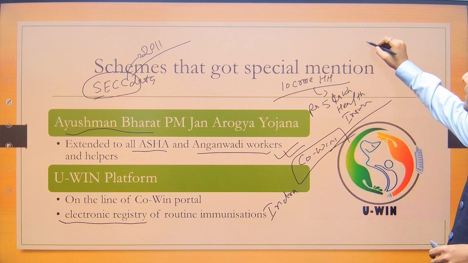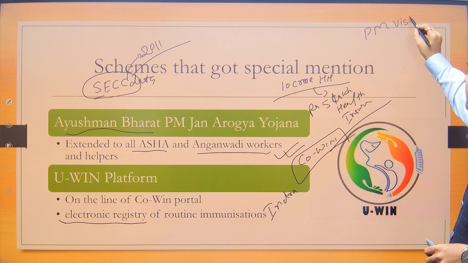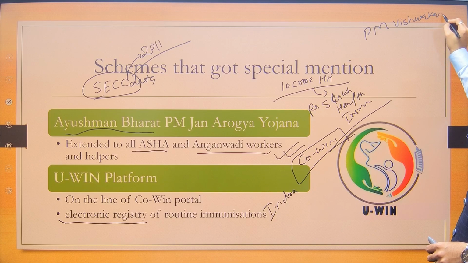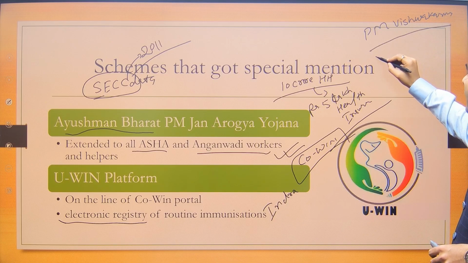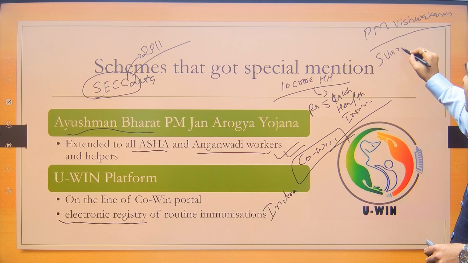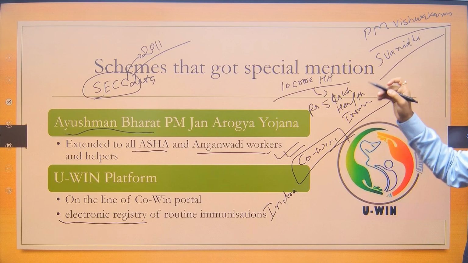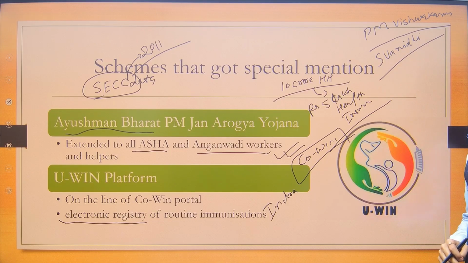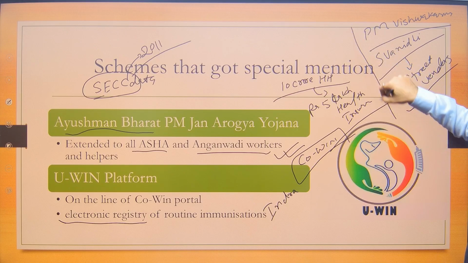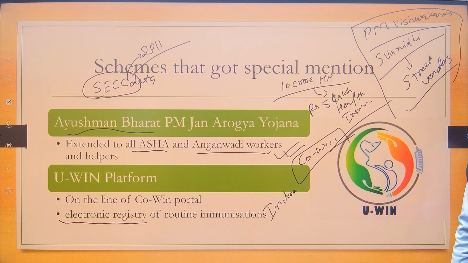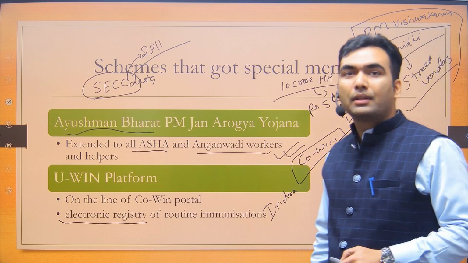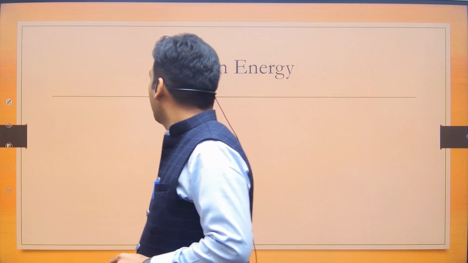Besides this, the government mentioned the PM Vishwakarma scheme, which was for the artisans, and the SVANidhi scheme, which was for the street vendors. These were also schemes which were part of the budget speech of the finance minister. So you have to look up their eligibility criteria and so on as well, okay?